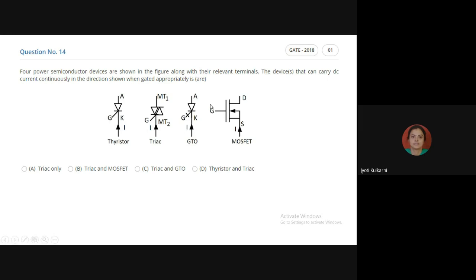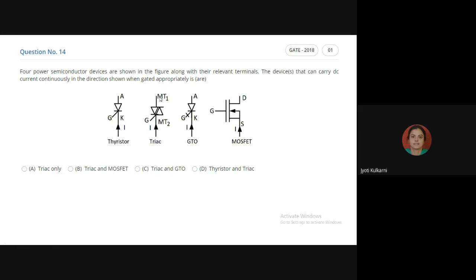Now the second device, come to the triac. Triac has two triangles. One triangle takes the current in the downward direction and the other triangle takes the current in the upward direction. So tell me, is it a unidirectional or bidirectional device? Bidirectional. So as per its construction, this device is able to carry current from down to up and also from up to down.